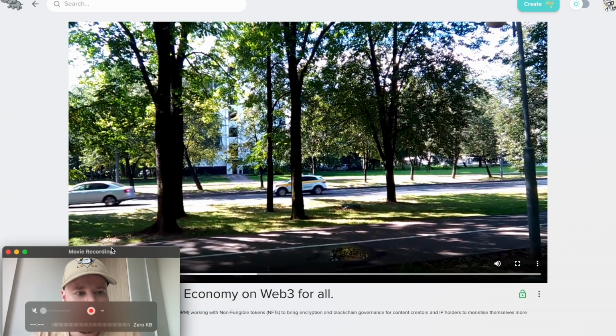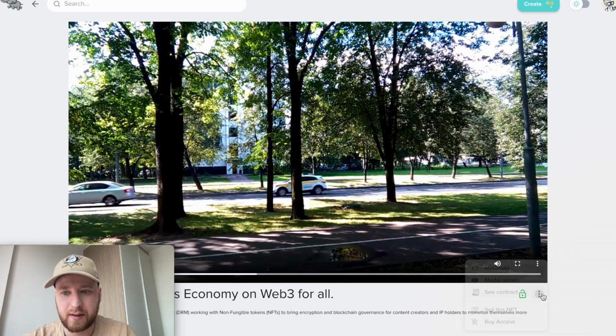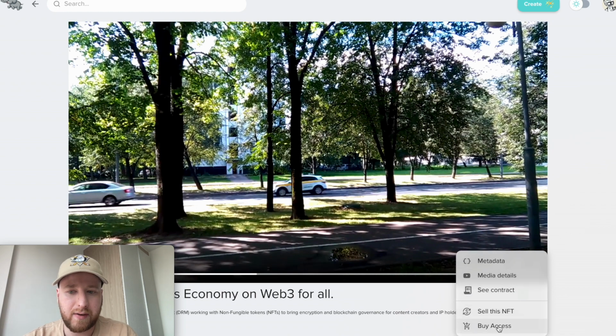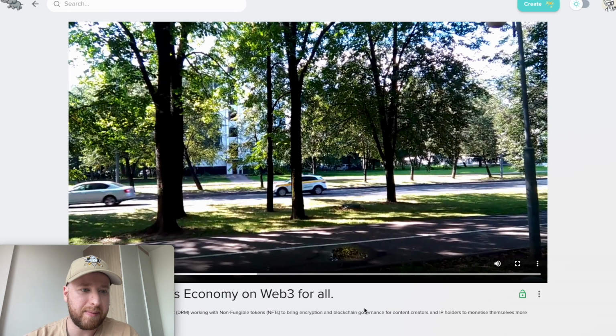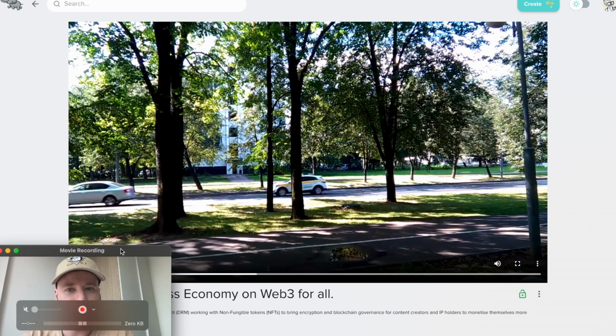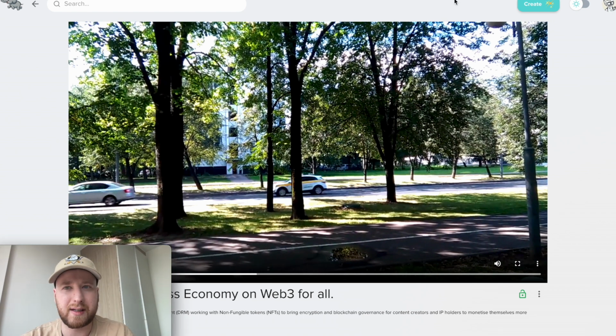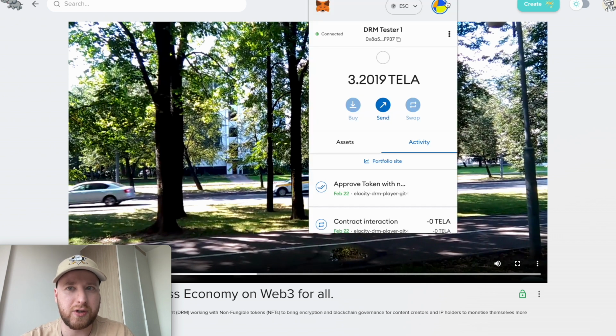So if we look here, if I was to buy access, in this case I'm selling all the access, you can see I already own all the tokens, but also that there's 100 available. So the next step is we're going to go as a new wallet to this environment and see how I can't access this video, and then how when I purchase an access token, it allows me to decrypt the content and enjoy.